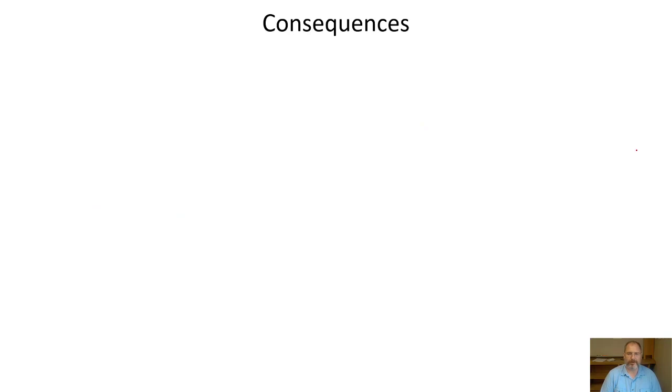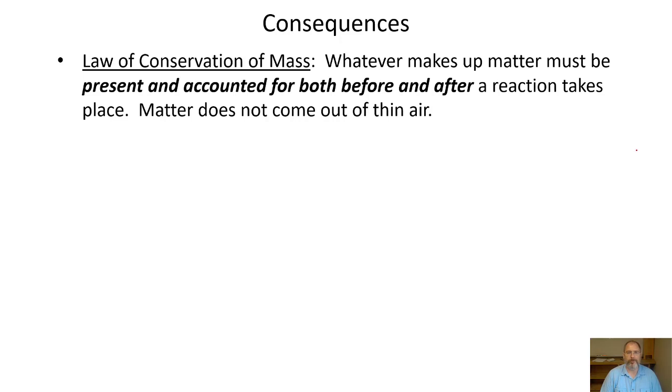Okay, so now that we've looked at all 3 of these laws, let's take a look at the consequences of these laws and try to understand how we can explain these behaviors or observations from each of the 3 laws with one consistent explanation. So with the law of conservation of mass, recall the law: there's no change in matter.